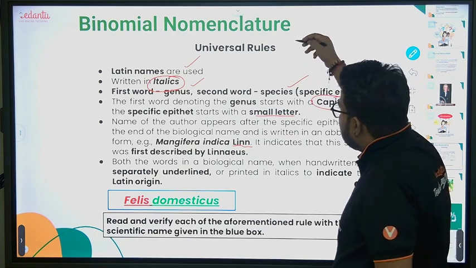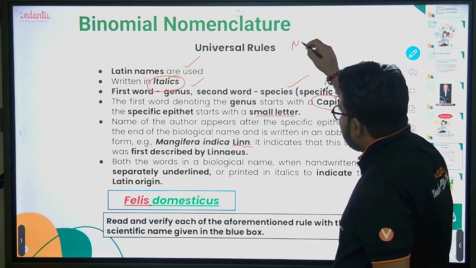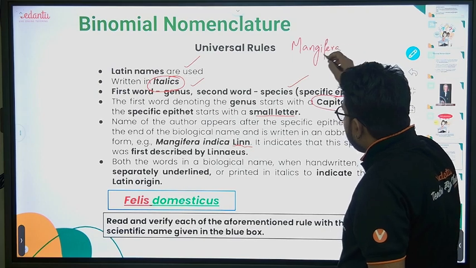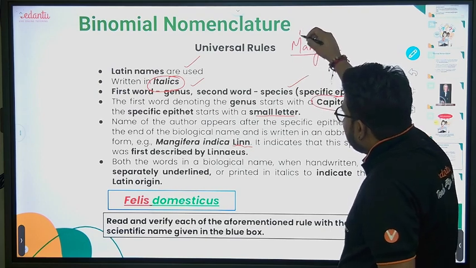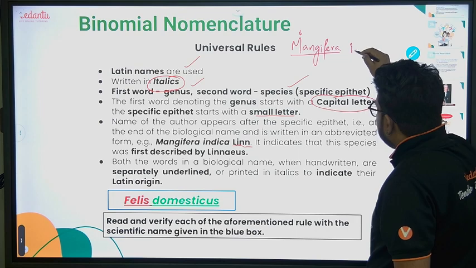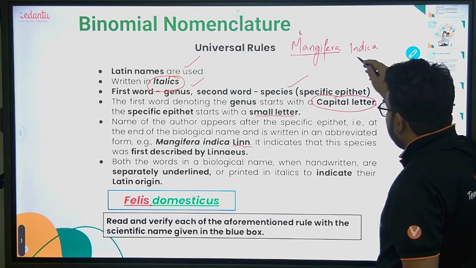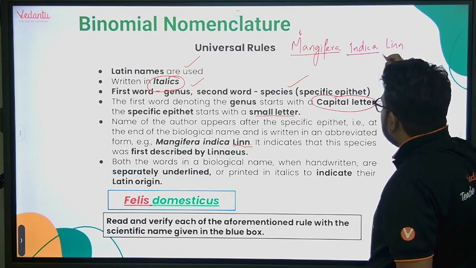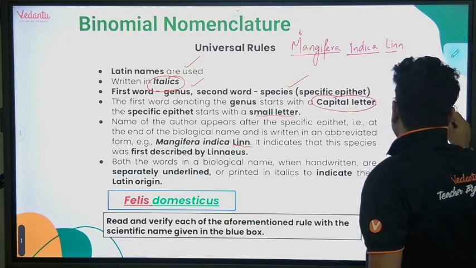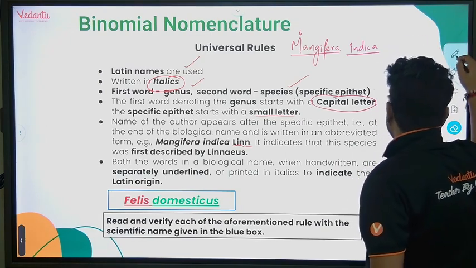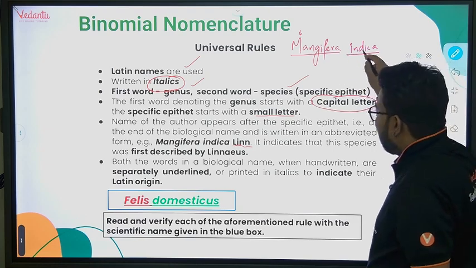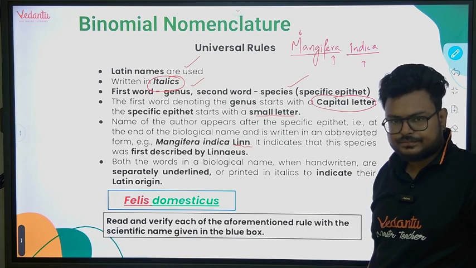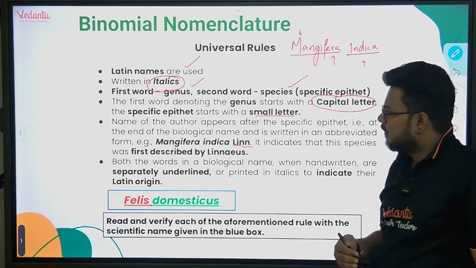So if you talk about the same thing, in case of Mangifera indica, the genus name is capital, and indica is the species name, which I'm starting with small, and this is our author name, Linn. The author name is not required, you can remove it, we do not usually write the author name. So Mangifera and indica, and we have underlined both the words when we are writing it.